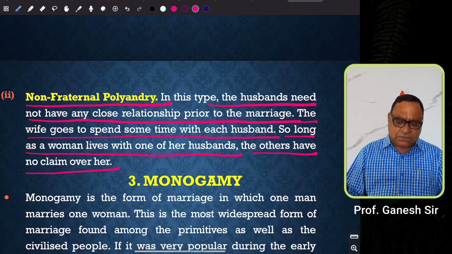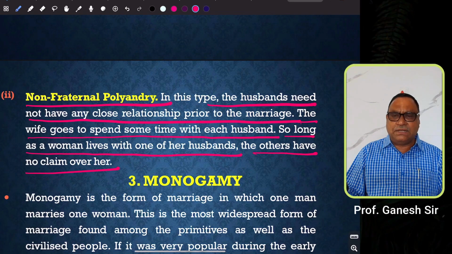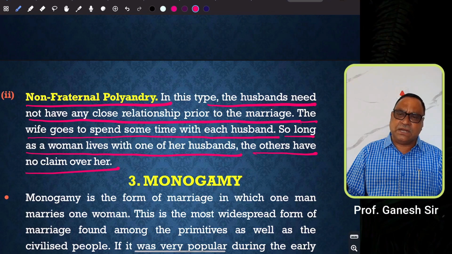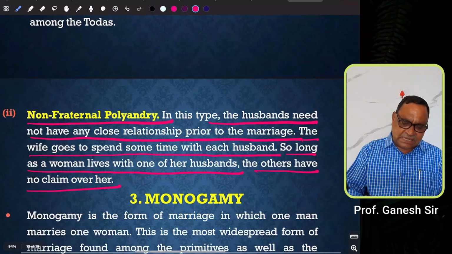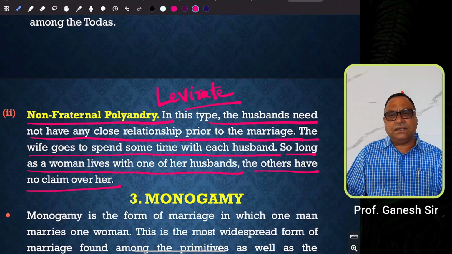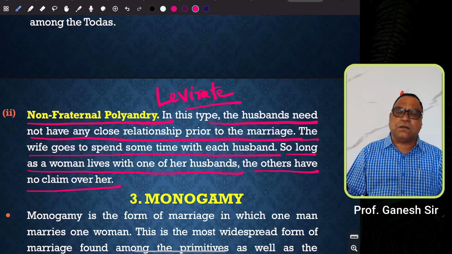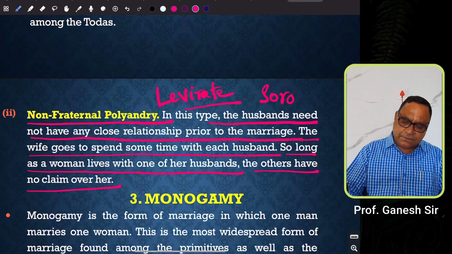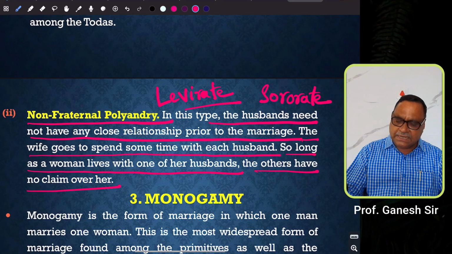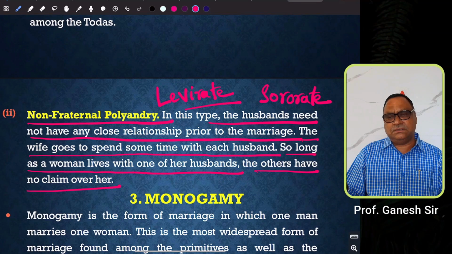So this is about polyandry, which is classified into two types: fraternal polyandry and non-fraternal polyandry. But with regard to this, there is another practice called levirate. This levirate is practiced by many tribal communities. This levirate is opposite to sororate. Sororate and levirate can be observed in different tribal communities.